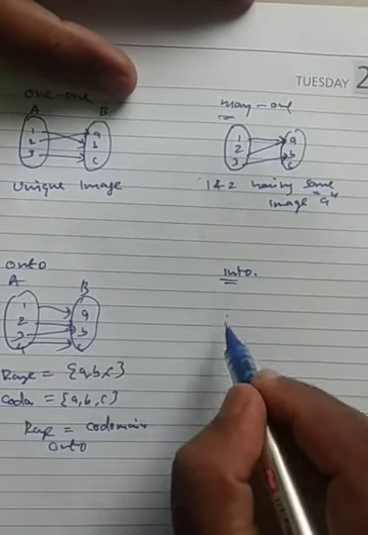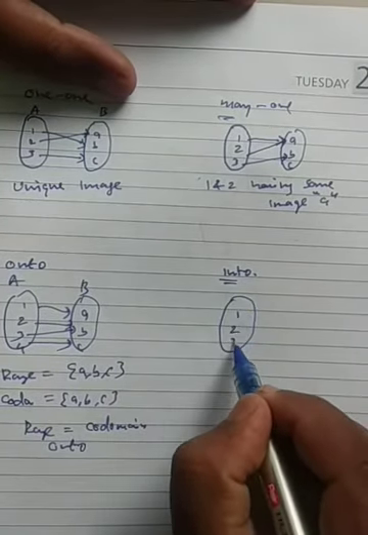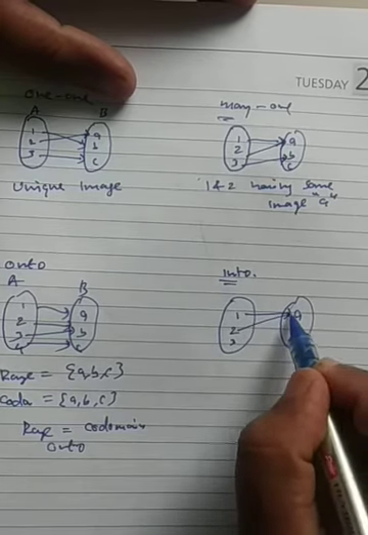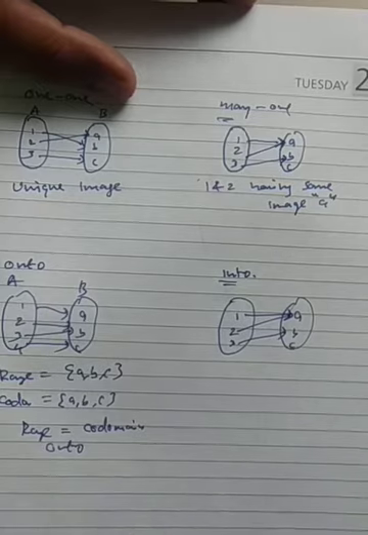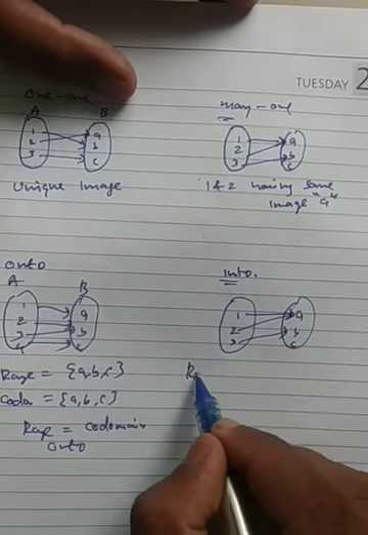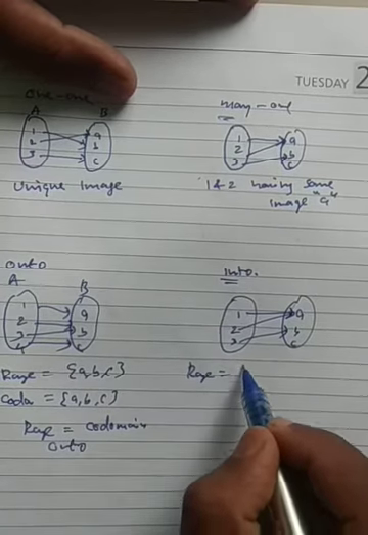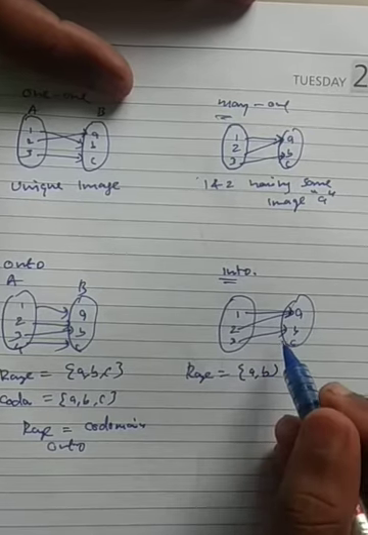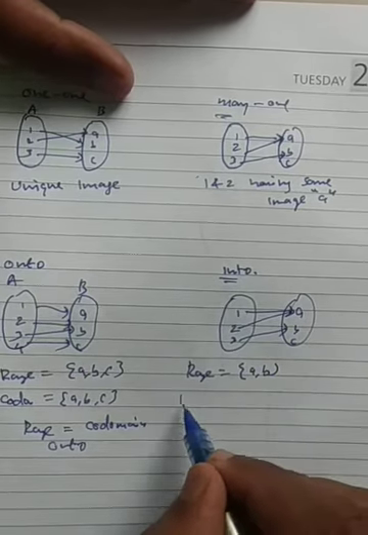Whereas into means, again I am writing 1, 2, 3 and here A, B, C. 1 is mapping to A, 2 is mapping to A, 3 is mapping to B. Now you can see what the range is here. Whatever is mapped, that only is the range. A, B only will come because C is not the image of anyone. So what is the codomain here?